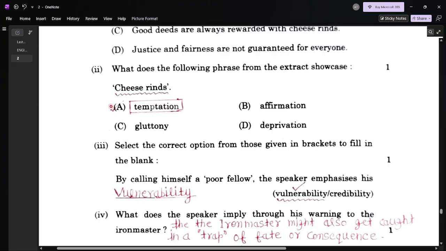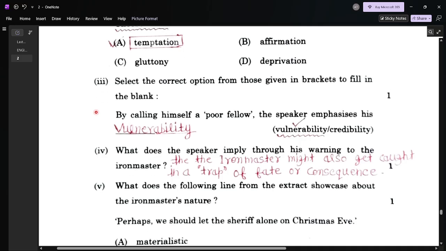Question number two. What does the following phrase from the extract showcase? Cheese rinse. Cheese rinse, it is temptation, attraction. It tempted, it attracted the people, the rat like us.